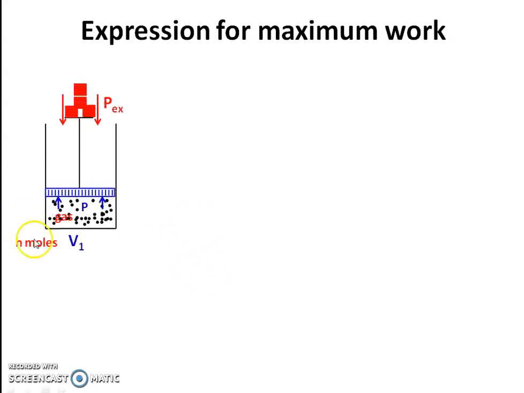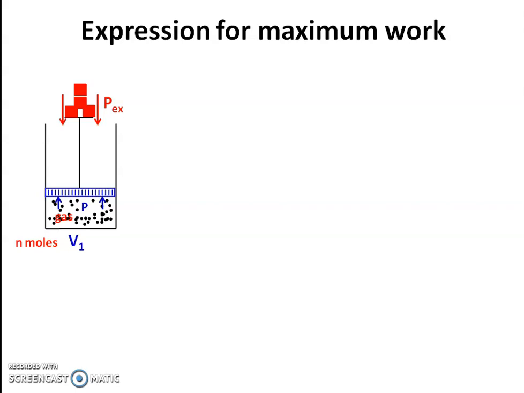Now the next point is the expression for maximum work. We consider a cylinder confined with n moles of gas. Its volume is V1 and the pressure of the gas is P, and it is fitted with a weightless and frictionless piston of cross-sectional area A. P external is the pressure on the gas; because of this mass there is an external pressure, P external.